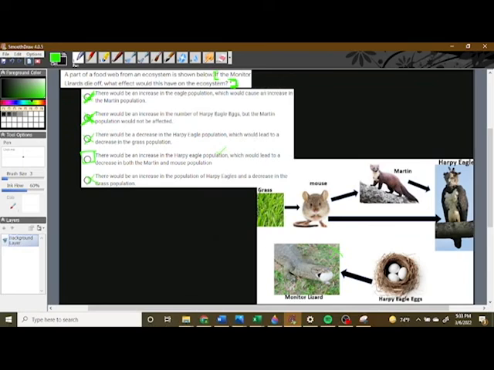Now, one may point out that there will also be fewer martens eating the mice. But for us to make the assertion that there's going to be a decrease in the grass, there's not enough information for us to make that claim. But for this one, there certainly is.